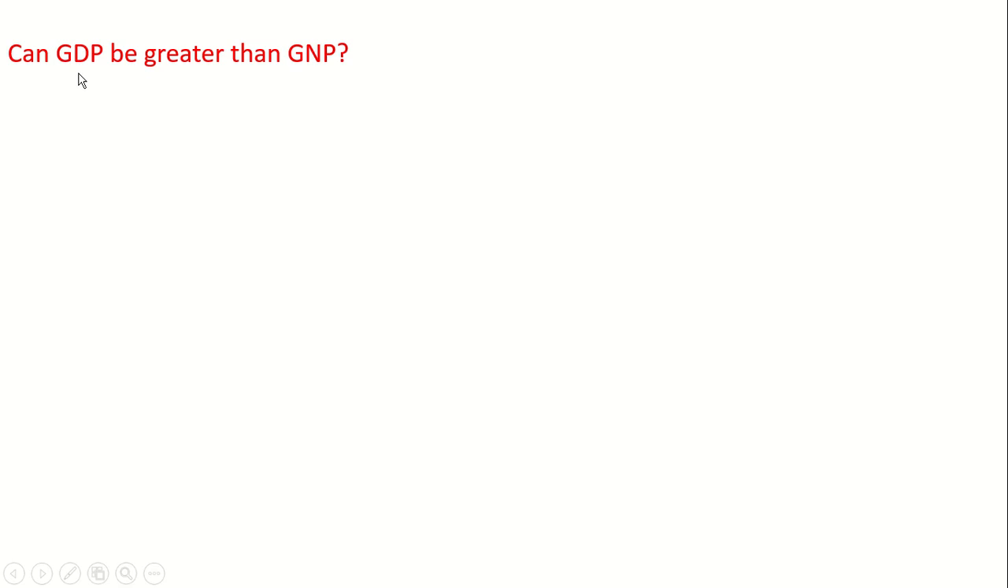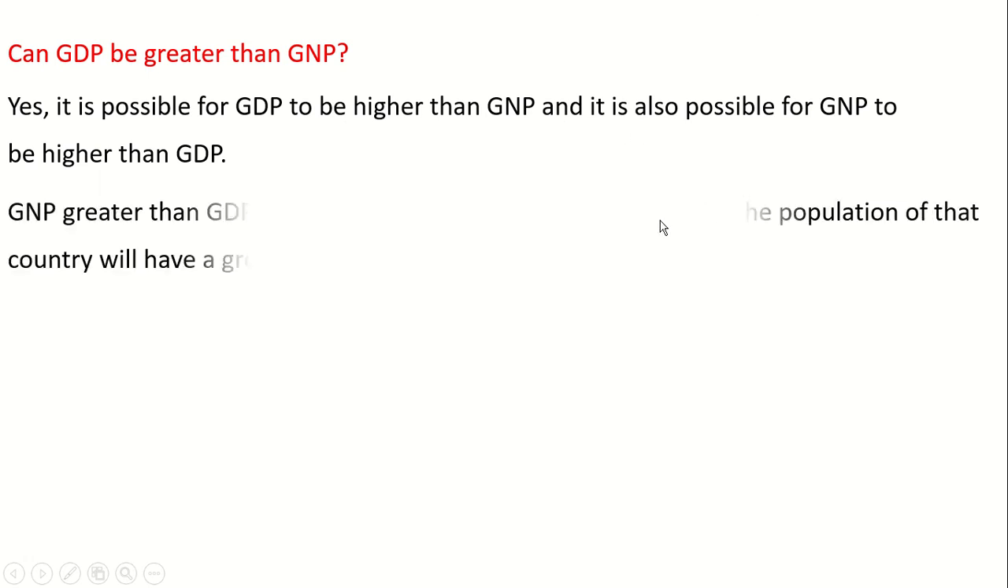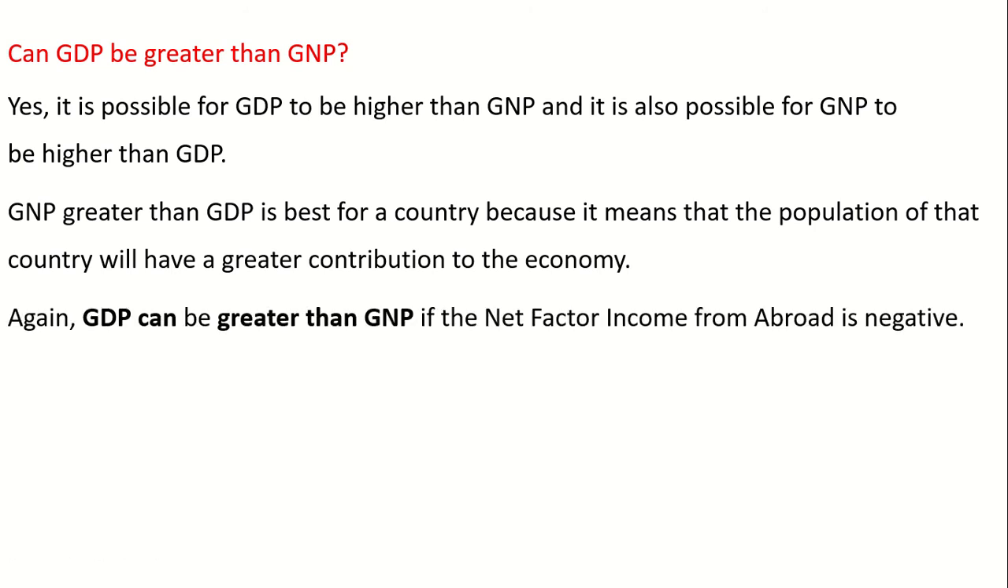Here is one question: can GDP be greater than GNP? Yes, it is possible for GDP to be higher than GNP, and it is also possible for GNP to be higher than GDP. GNP greater than GDP is best for a country because it means that the population of that country makes a greater contribution to the economy. Again, GDP can be greater than GNP if the net factor income from abroad is negative.